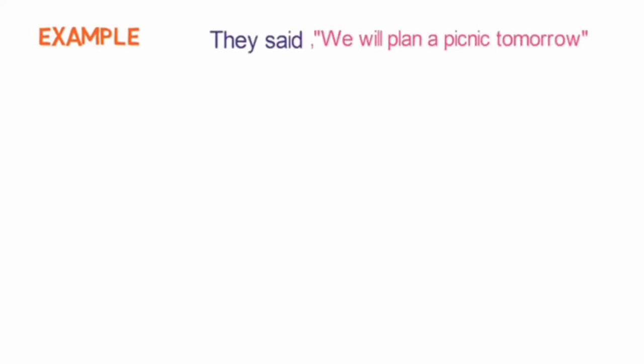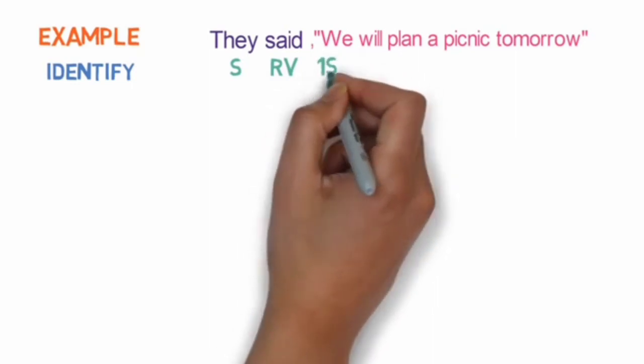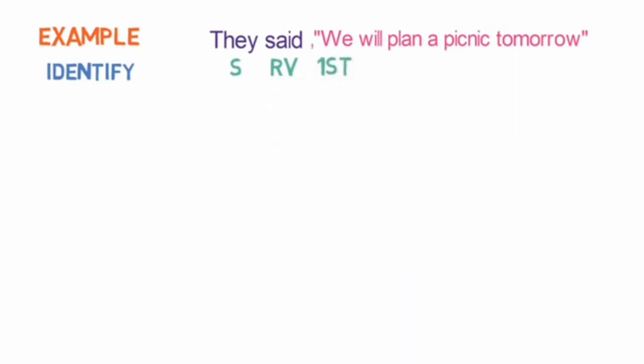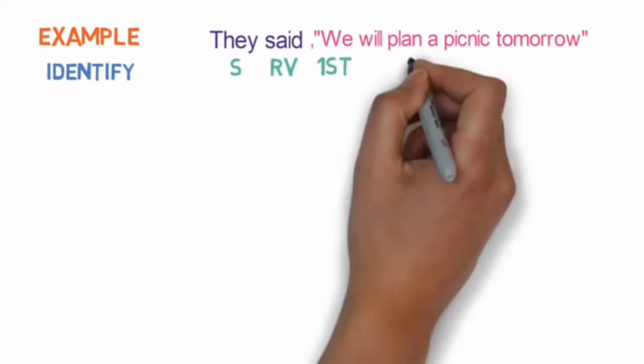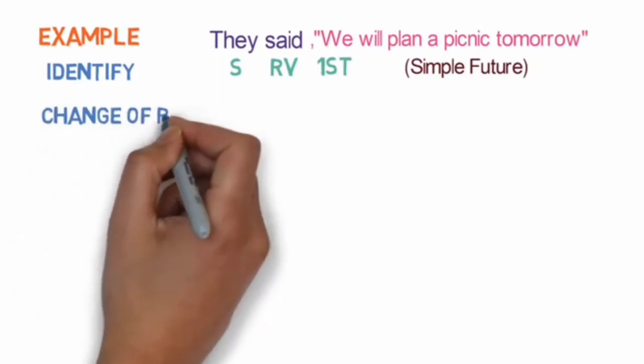Let's look into the next example. They said, we'll plan a picnic tomorrow. First step is of identification. Here, they is the subject, said is the reporting verb, we is first person in the reported speech, and as said is in past form, we need to check the tense of reported speech. It is in simple future tense. Second step is a change of reporting verb.